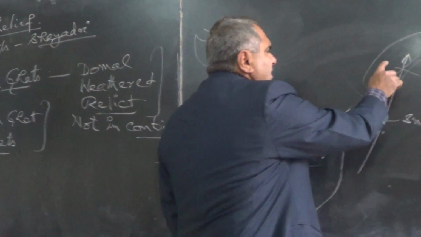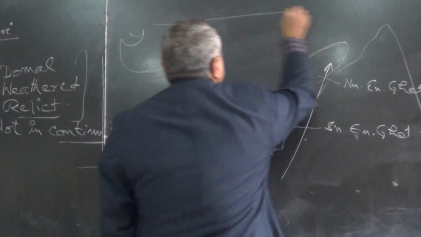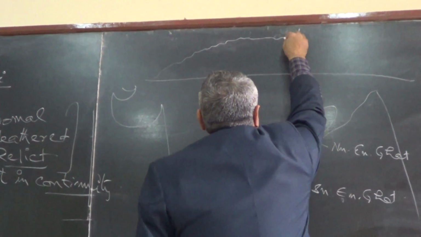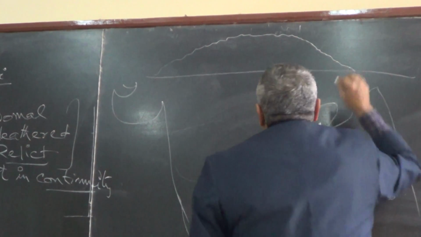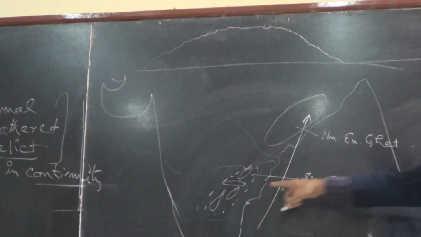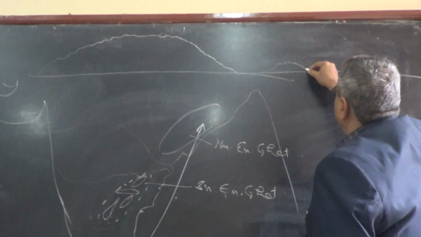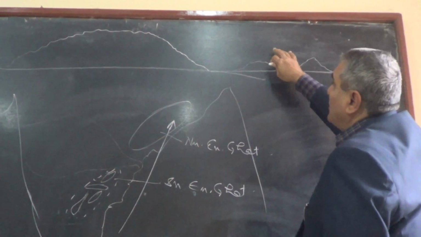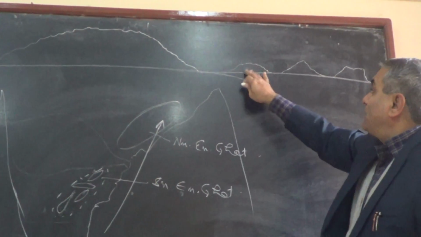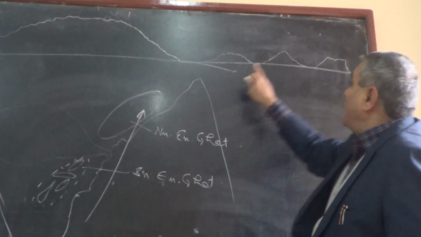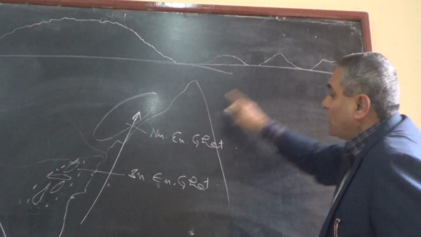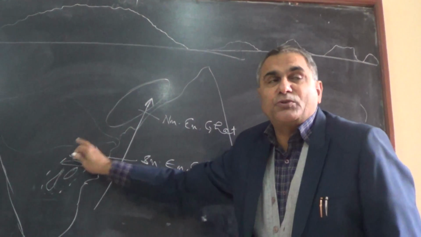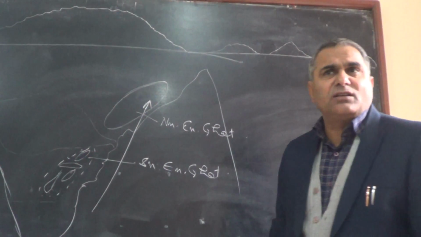And here in the Eastern Ghats, if I make the cross section, the Northern Eastern Ghats are like this, in continuity. But the Southern Eastern Ghats disappear again, then this is another range. They are not very lofty and not in continuity. They are broken: one mountain here, another mountain here, another small range here, all domal, relict, weathered. They look like obstructions, monadnocks in the last phase of their cycle of erosion.